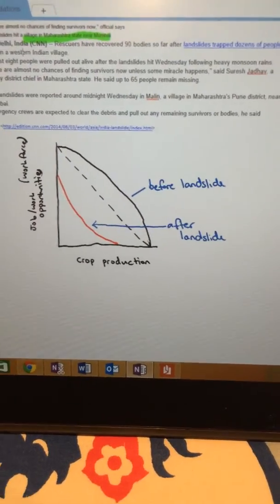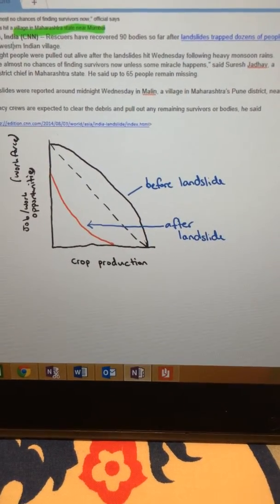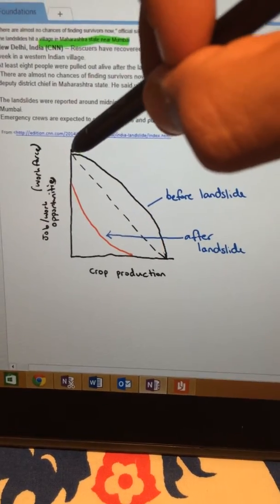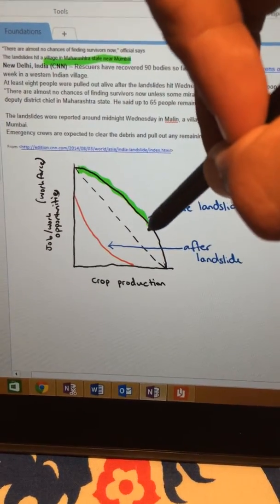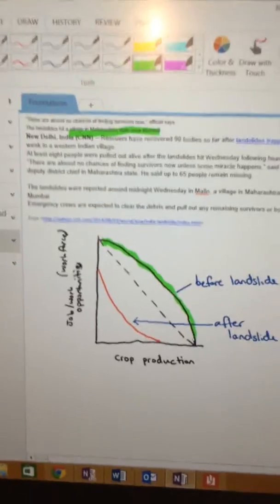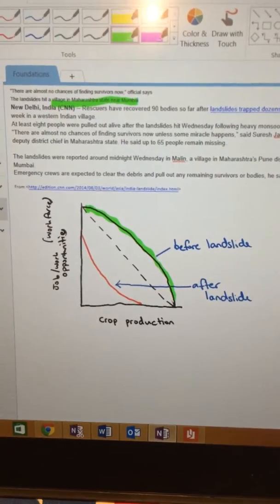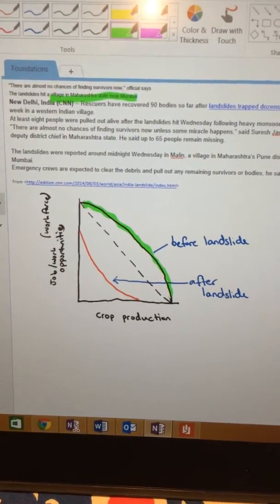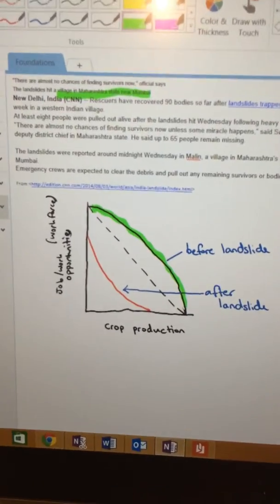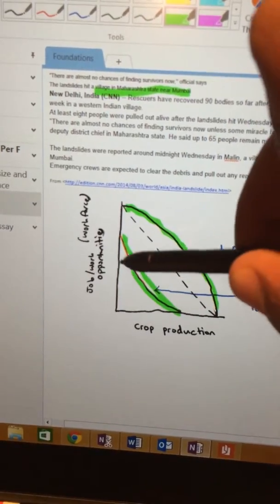But as you can see in the diagram, before the landslide, the crop production was high, and so was the workforce, because there were lots of people to do the work. This black line here is before the landslide. It was extremely high compared to after the landslide, where the workforce went down, and so did the crop production, as you can see in this red line here.